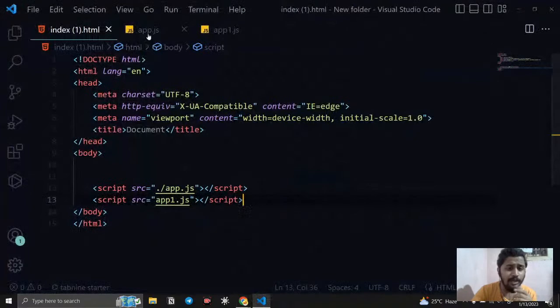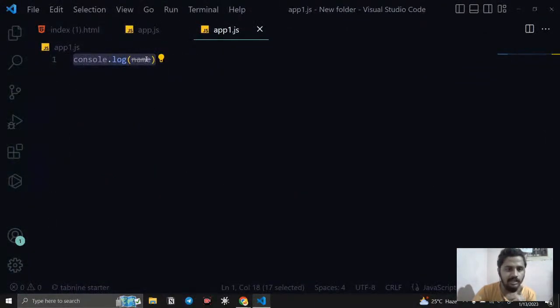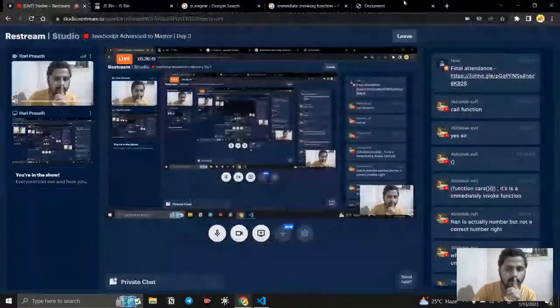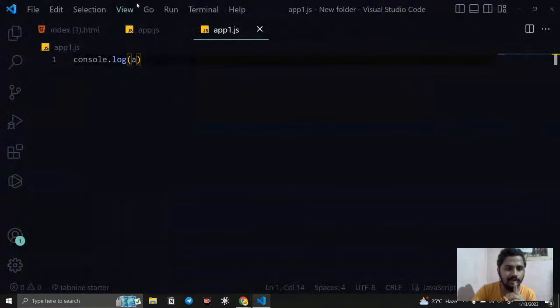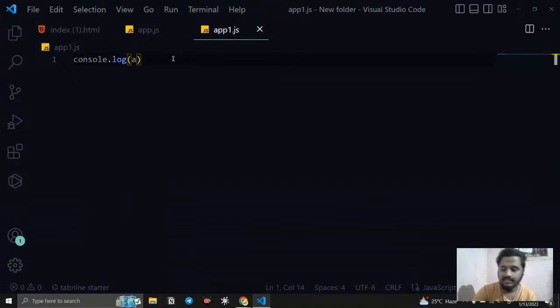And you can notice that if I try to access this variable a, it is going to throw me an error: ReferenceError, a is not defined. Why? Because you can see in app.js, the variable a is inside a function. In JavaScript, everything is lexically scoped, right? So you can access this variable only inside this function, not even outside of it. Then how can we access it here, right?